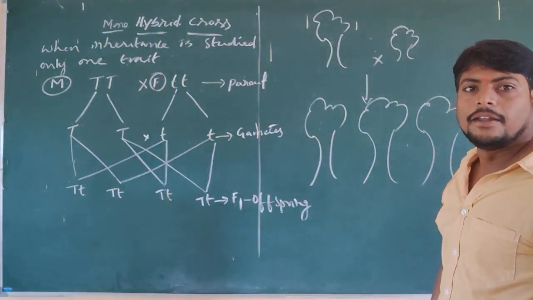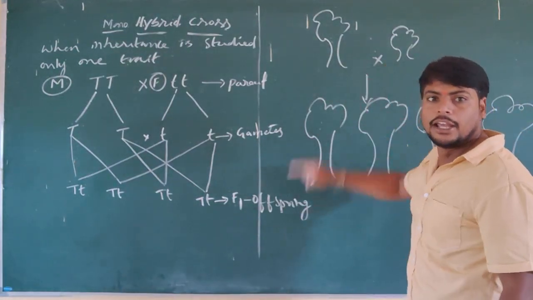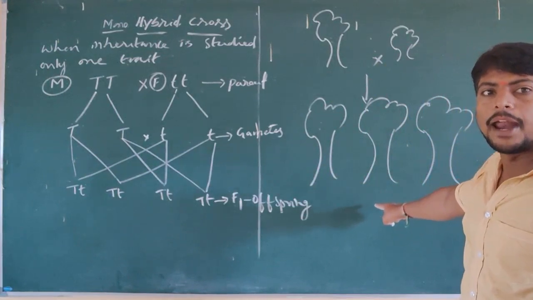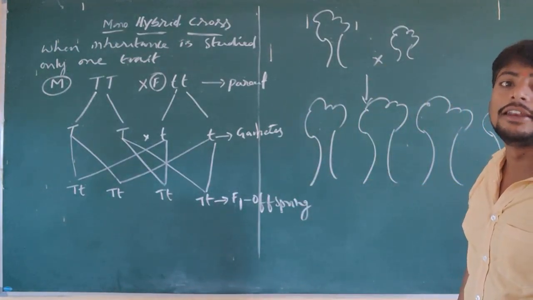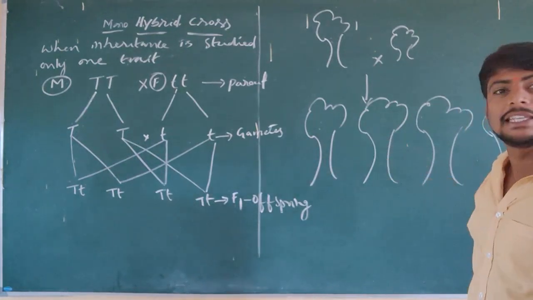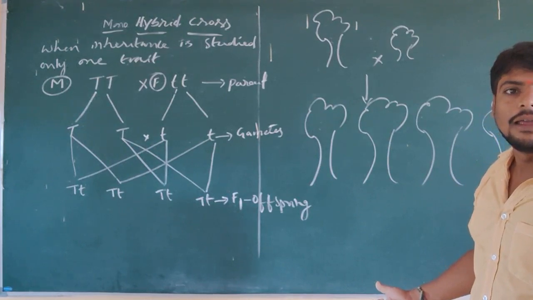From cross pollination of a tall plant and a short plant, we have seen that all four plants are tall in nature, almost all plants are tall by physical appearance.